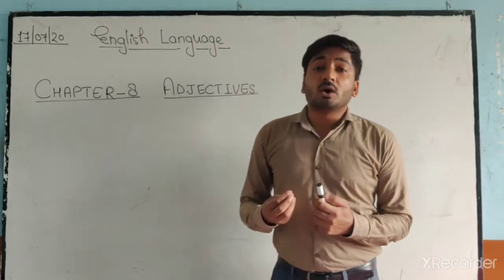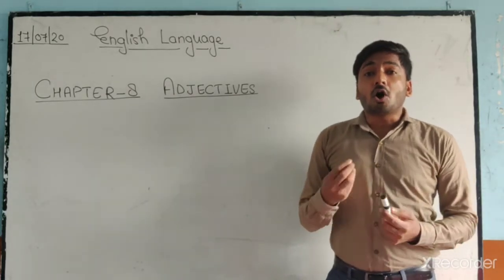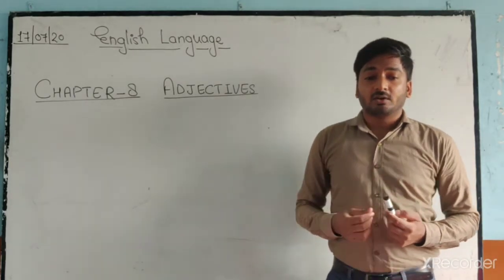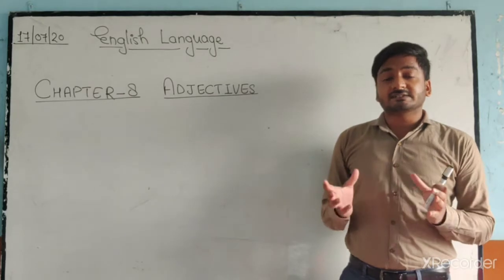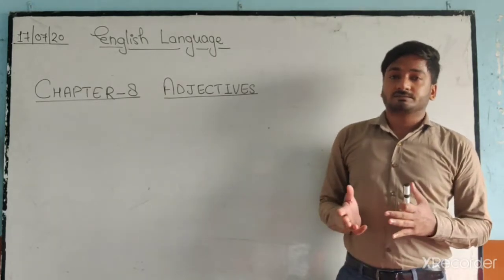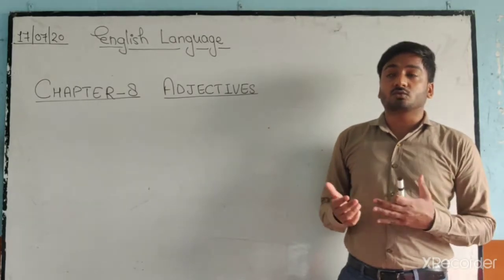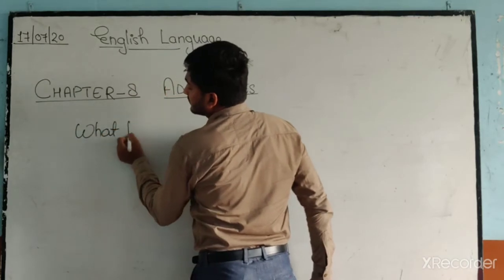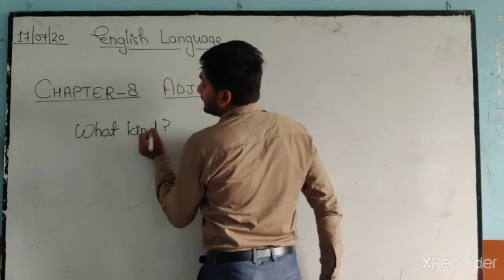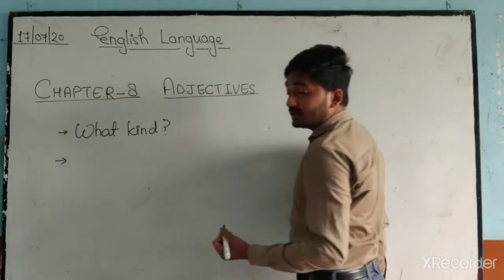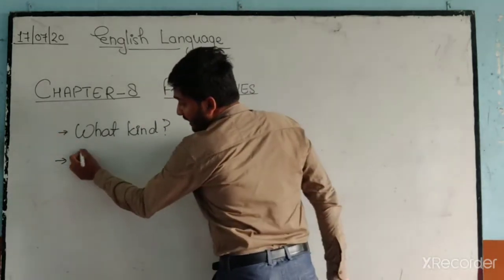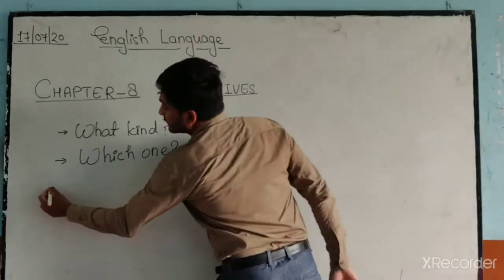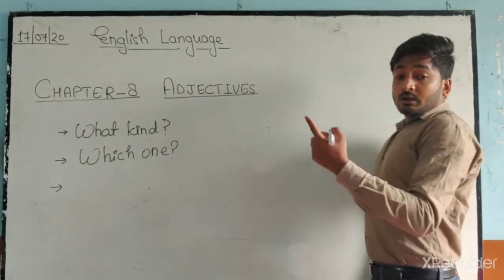A word which describes a noun or pronoun is called an adjective. Adjectives are words that describe nouns or pronouns. Or you can say that adjectives answer such questions as what kind, which one, and how many.